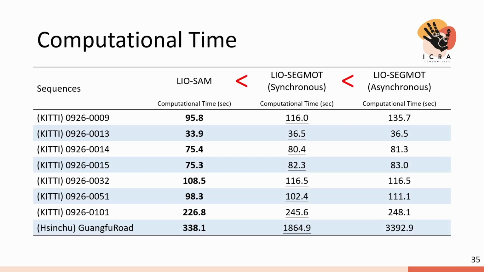We also compare the computational time of the three methods. LIO-SAM does not compute object tracking, so it takes the shortest computational time. Asynchronous LiDAR-SEAM additionally computes object states in non-keyframes, so it takes the longest computational time. We also see a very large computational time of LiDAR-SEAM in the Hsinchu dataset because it contains a lot of moving objects.